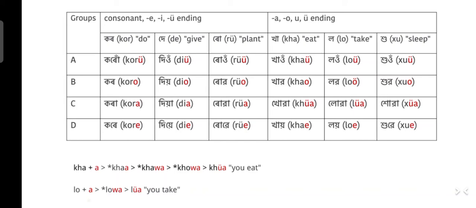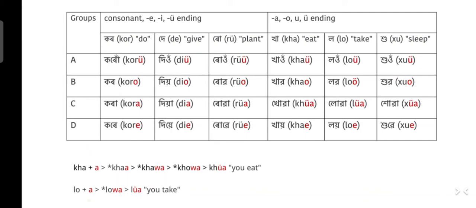So similarly, you can use other verbs to make sentences in present indicative. For example, an means to bring. So it ends with a consonant, same as kor. So anu, ano, ana, ane.